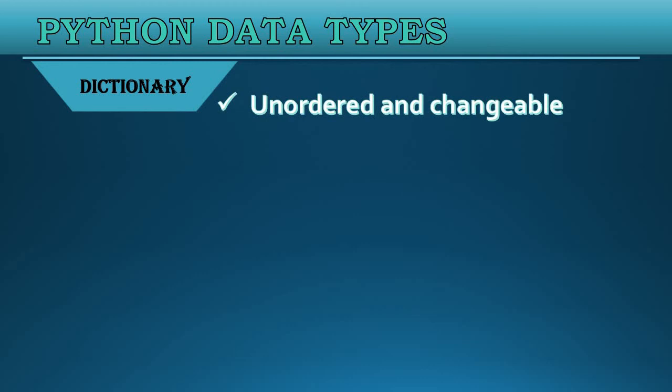Dictionary is unordered and changeable. You know the meaning of unordered? That means it will shuffle the elements, and changeable means we can also change the elements of the dictionary later on. Now, no duplicate values. Dictionary does not support duplicate values. You already know the meaning of duplicate values.